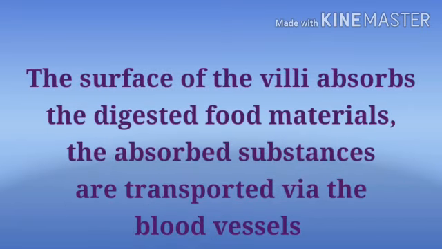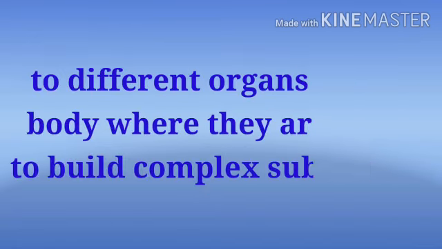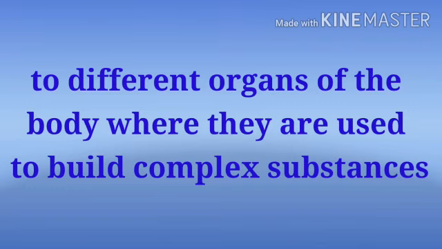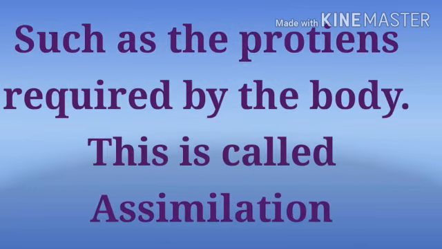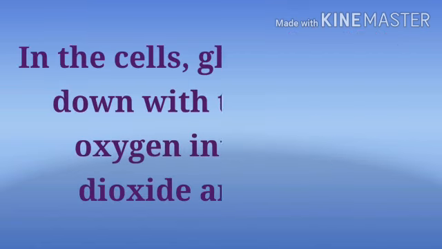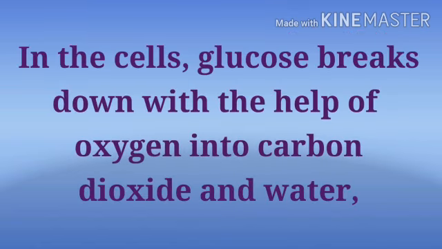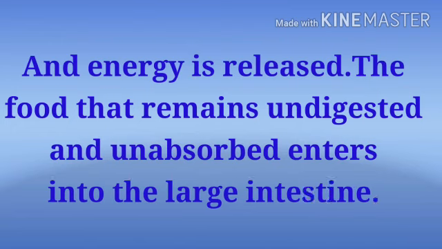The absorbed substances are transported via the blood vessels to different organs of the body where they are used to build complex substances such as the proteins required by the body. This is called assimilation. In the cells, glucose breaks down with the help of oxygen into carbon dioxide and water, and energy is released. The food that remains